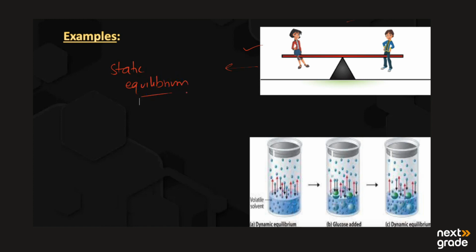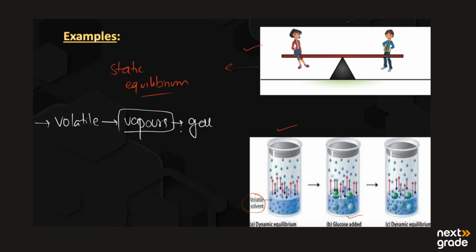But now look at another example: a closed container in which we have two substances, water and glucose. Volatile means a substance that can change into vapors, into the gas phase. That substance is known as volatile.